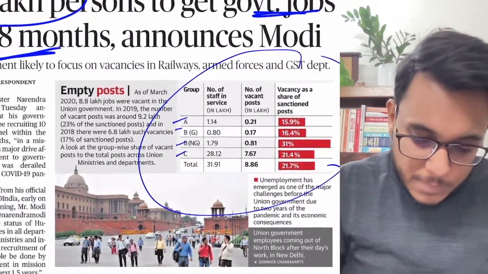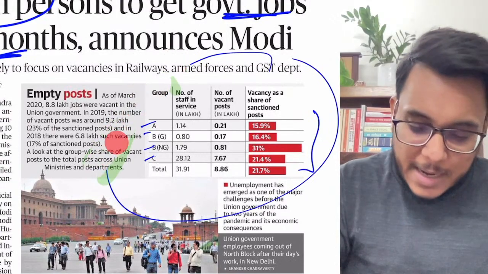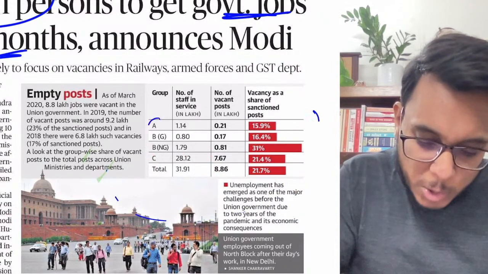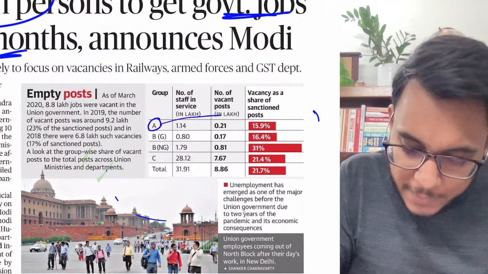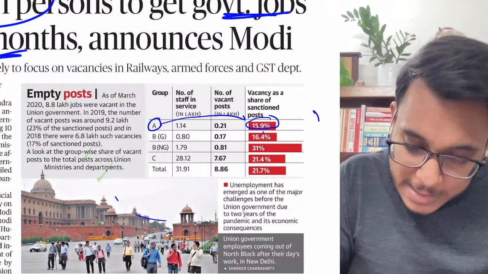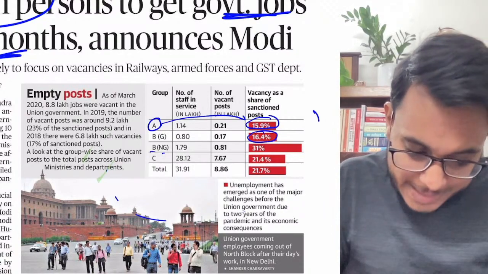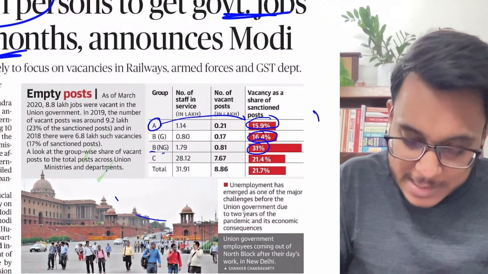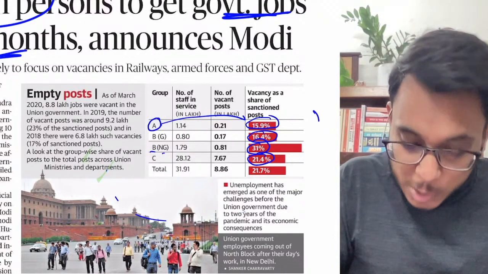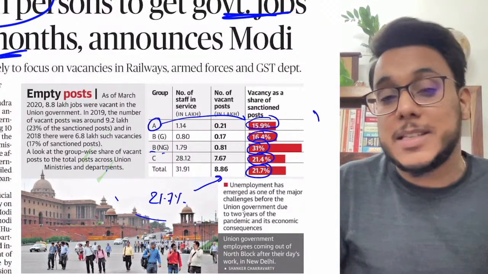There are a large number of vacancies in government jobs. In group A there is a 15.9% vacancy, which is huge. In group B there are 16.4% vacancies. Then in group C, 21.4% vacancies. The total vacancies in government jobs is 21.7%.